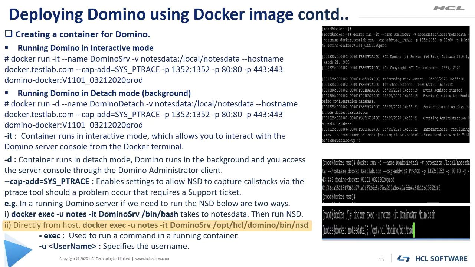Second way is directly from the host system, we can run the NLD using docker exec -u notes -it, then domino-srv /opt/scl/domino/bin/nld. Here exec is used to run a command in a running container, and -u specifies the username.